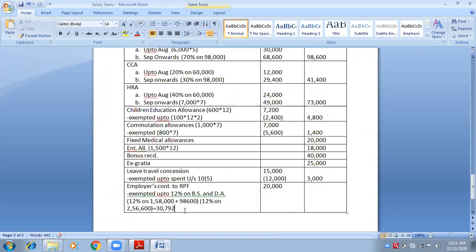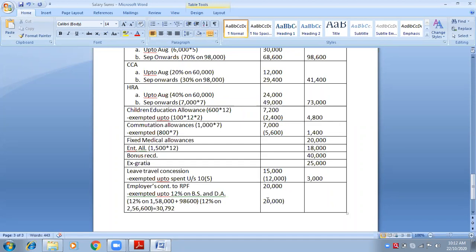Exemption limit cannot be more than what is received through contribution to RPF. How can exemption be more than the amount that has been received? See, amount received is 20,000 and the exemption limit is 30,792. So the exemption limit cannot exceed the amount that has been received. Therefore, what will be the maximum amount that can be exempted? 20,000.